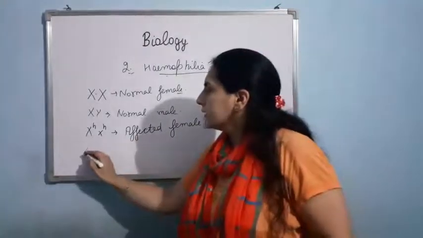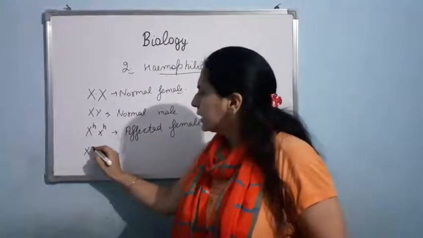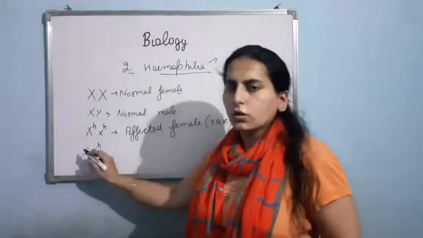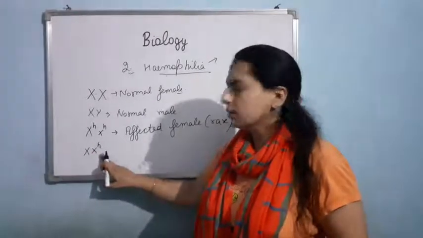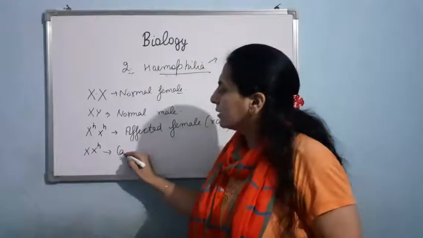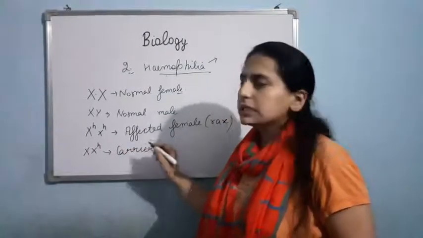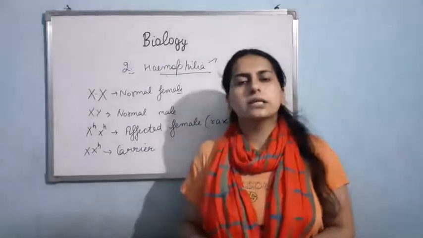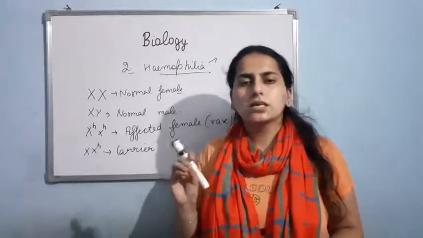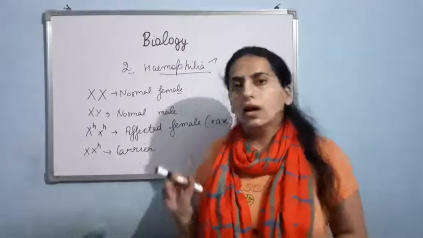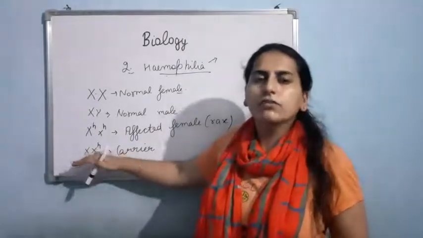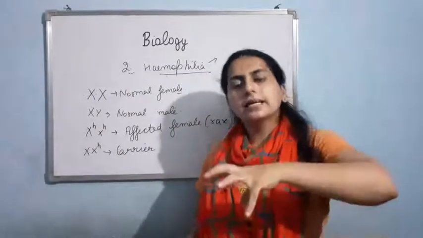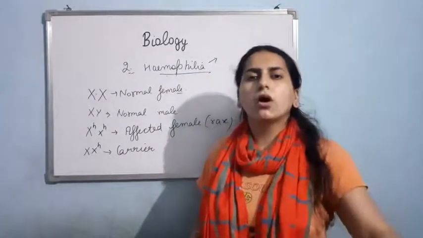Now, the second condition could be X^H and X. It means one X chromosome is normal, the second has this problem. So this will be a carrier female. Carrier female means she will not be hemophilic. This female will be able to synthesize the protein that is responsible for clotting the blood. But this carrier female has a chance that she can transmit the disease to the offspring.